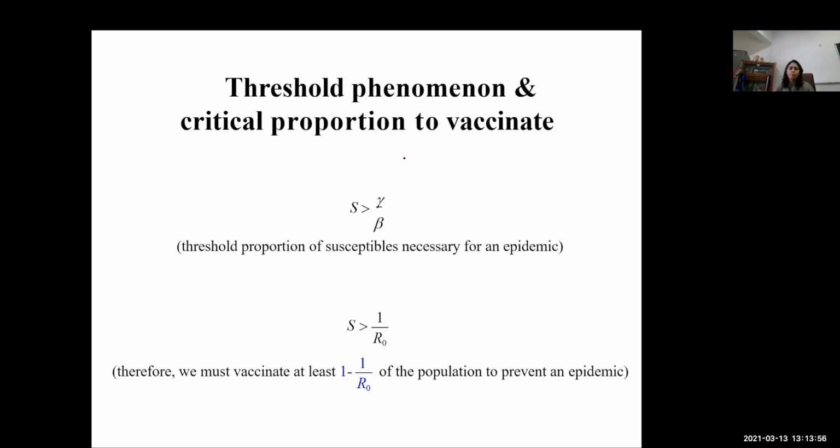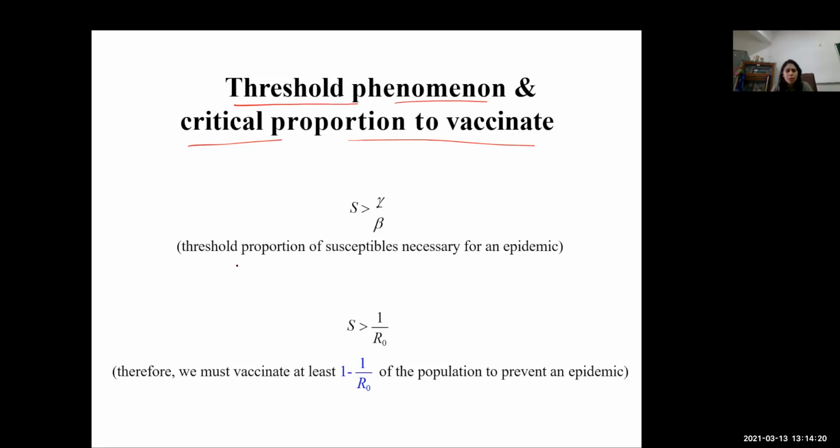Okay. Now, let us try to discuss some of the important aspects, that is threshold phenomena and critical proportion to vaccinate. That is, how the health professionals say how much proportion of the population needs to be vaccinated.